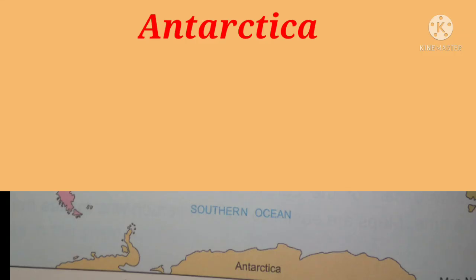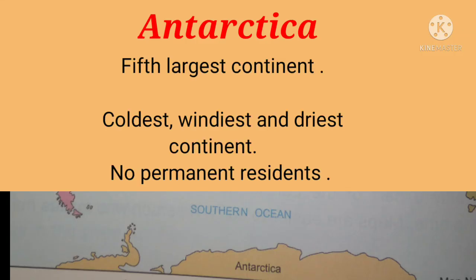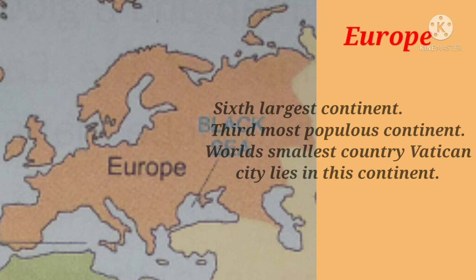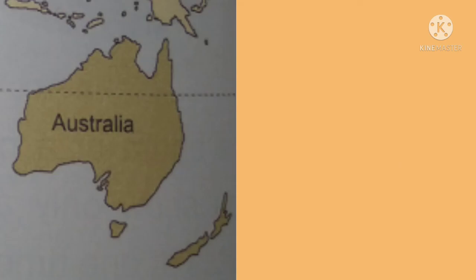Antarctica. Antarctica is the fifth largest continent. It is the coldest, windiest and driest of all continents. There are no permanent residents on this continent. Europe. Europe is the sixth largest continent in the world. It is also the third most populous continent. The world's smallest country, Vatican City, lies in this continent.